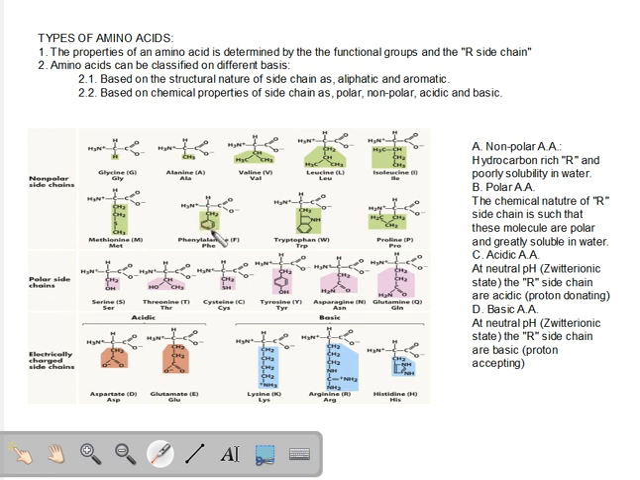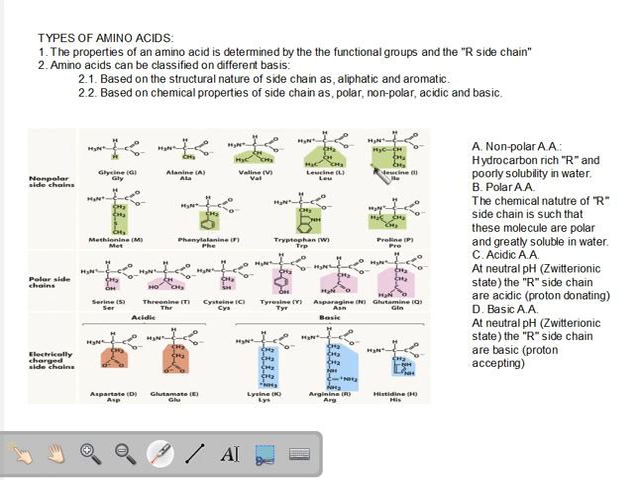This is not a chain, rather a ring. In this case also we have a ring. In this case we have a ring here, and we have a ring here also. So phenylalanine, tryptophan and histidine, these particular amino acids are called aromatic amino acids because they have a ring present in their side chain.